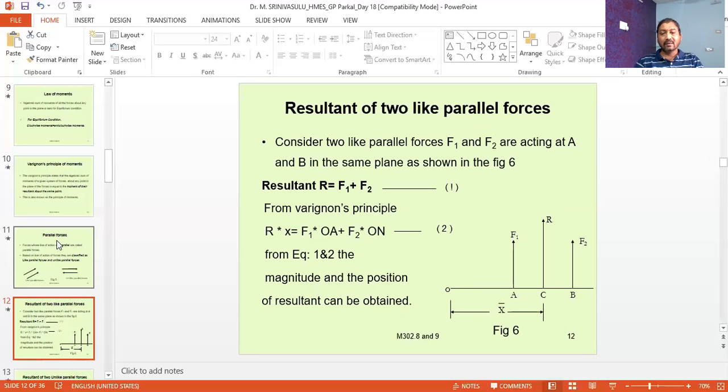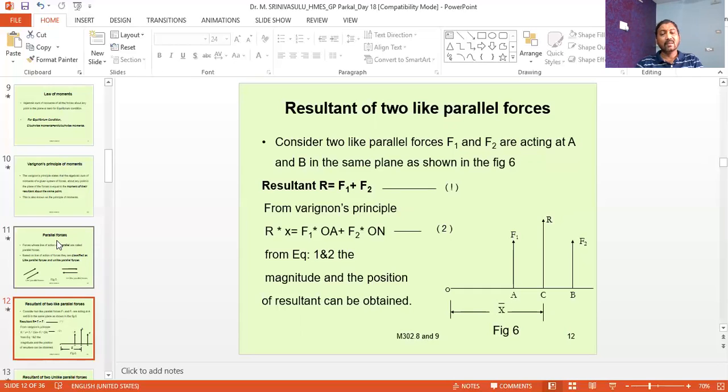Let capital R be the resultant of the given forces, and x be the distance between the resultant force and point O. Now, in the figure OACB, F1 is acting at point A and F2 is acting at point B. Say R is acting at point C at a distance of x from the point O.